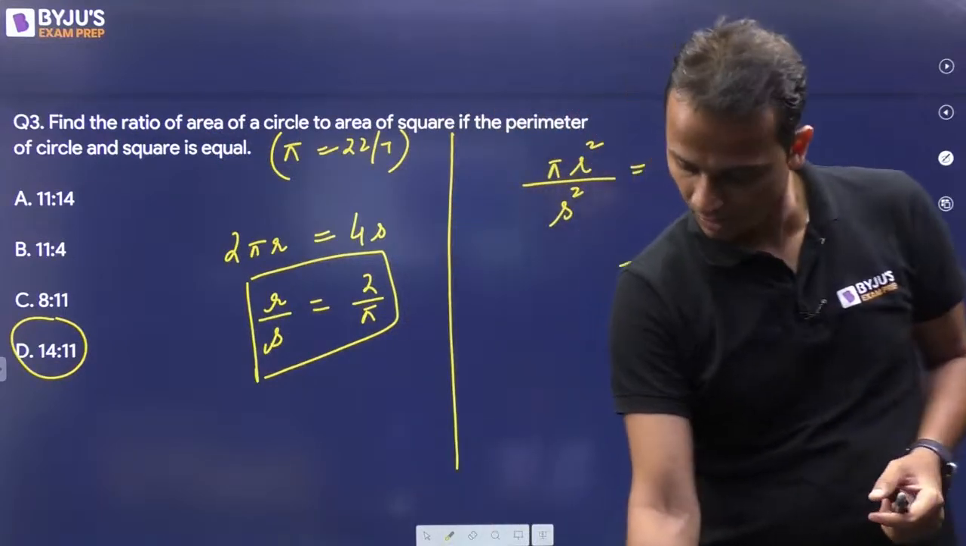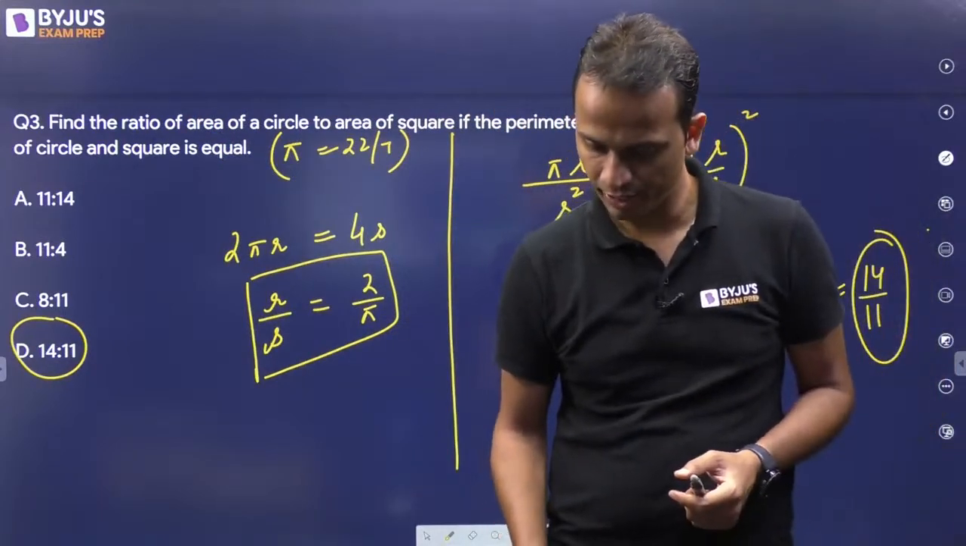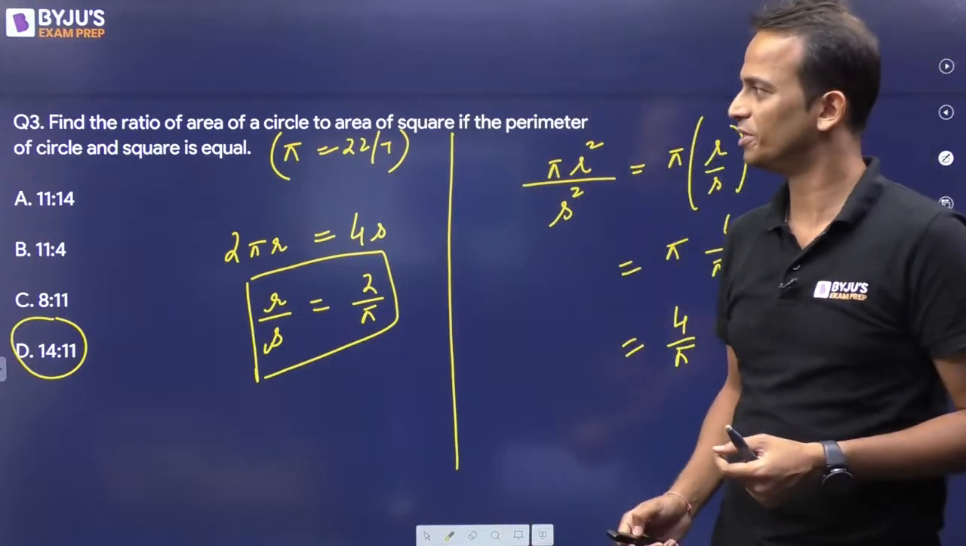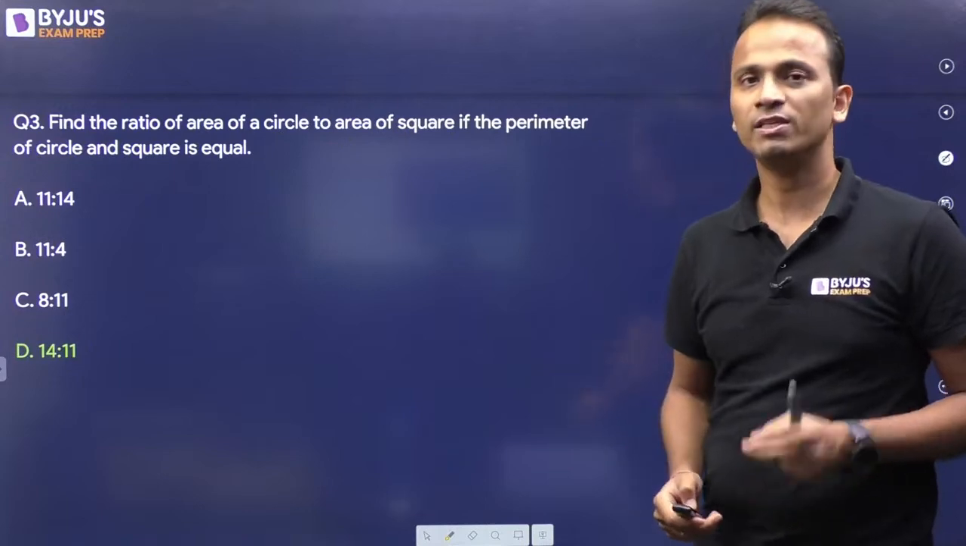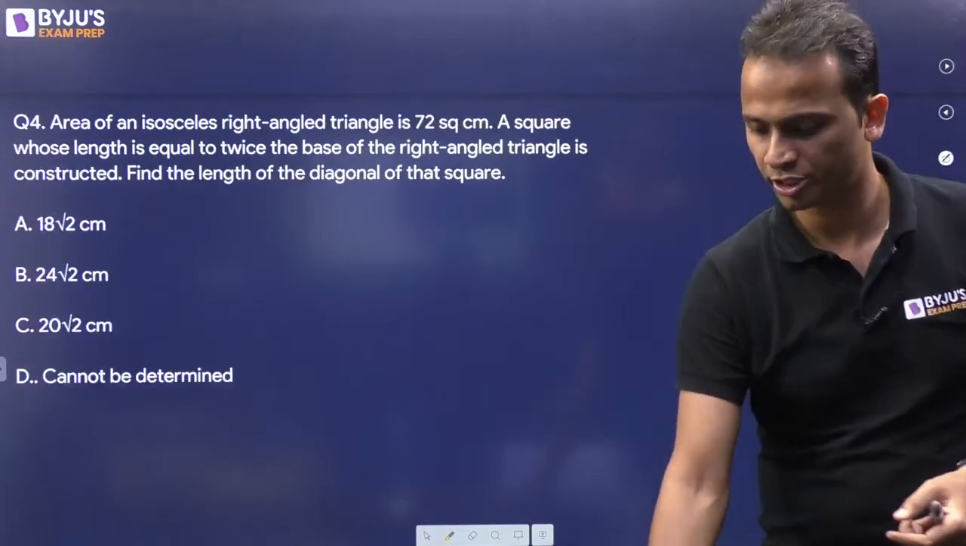Okay. Now this time Virendra and Ritik, both of you have given the correct answer. Good. Now keep it up. Option D, 14 upon 11, 14 is to 11 is the correct answer. Let's move on to question number 4.